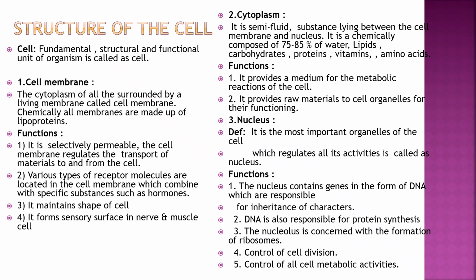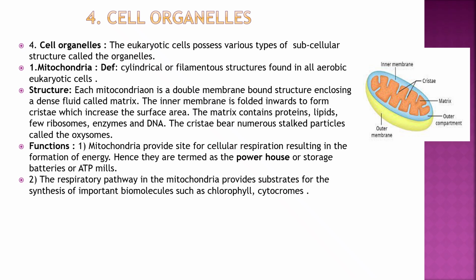And nucleus, the central portion of the cell, performs the function of cell division, and it carries the hereditary characters from one cell to other cell, that is from one generation to other generation, because it contains DNA in form of chromosomes. And the other things present in cytoplasm are mitochondria. The main function of mitochondria is powerhouse of energy. So ATP is generated, that is energy, and therefore it is called powerhouse of energy.